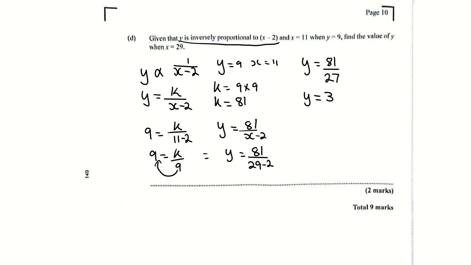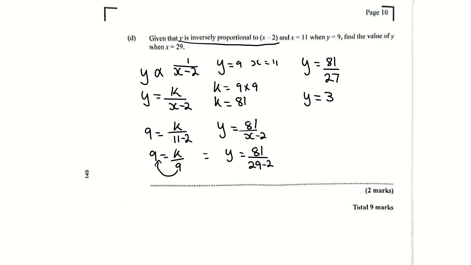k is a constant, which means it does not change. The only thing that changes is x and y. So if I make k the subject, if I carry across, divide by 9 turns to multiply by 9. So k would be 9 by 9, which is 81. So your constant is 81.